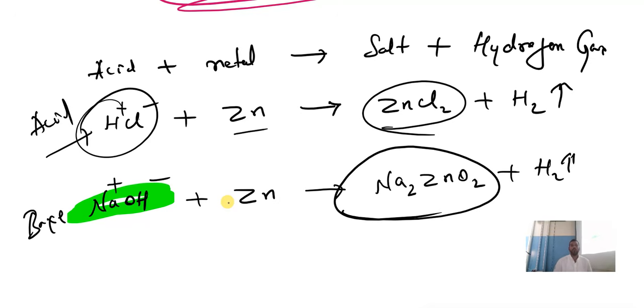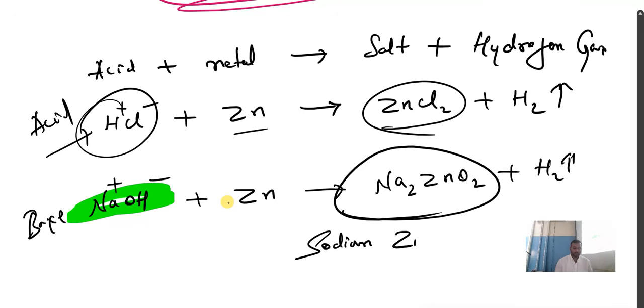Children, this word is very important. Again, I am repeating, that is sodium zincate. Even if you are entering into the exam hall, you remember this word and go inside. One of the most important reactions and one of the most important words. When sodium hydroxide reacts with a metal, it gives sodium zincate, Na2ZnO2, plus hydrogen.